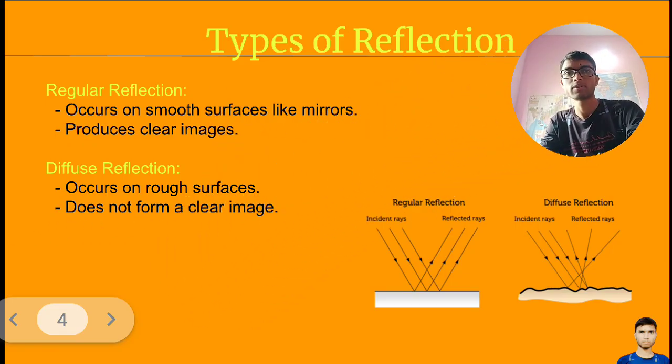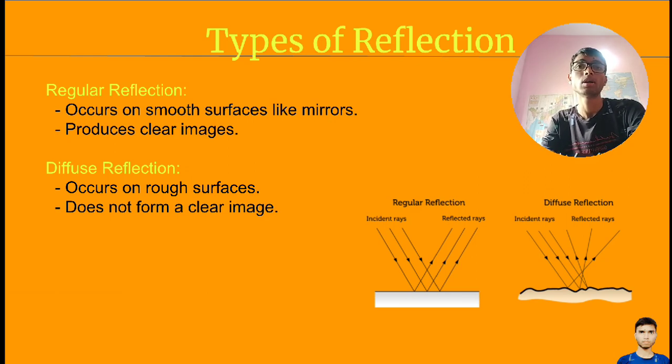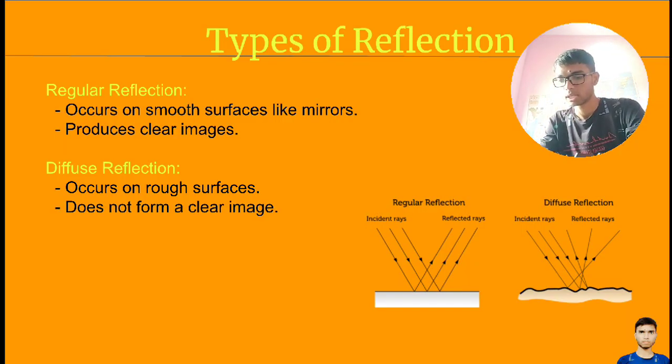Types of reflection we are understanding. It is also important to understand. We cannot ignore it at all. First is a regular reflection. Regular reflection, which means parallel lines,